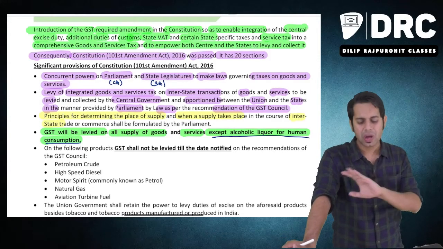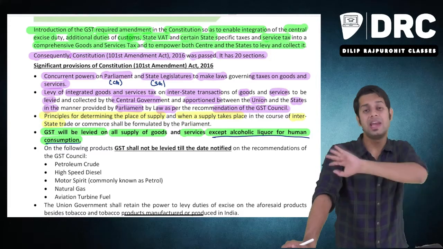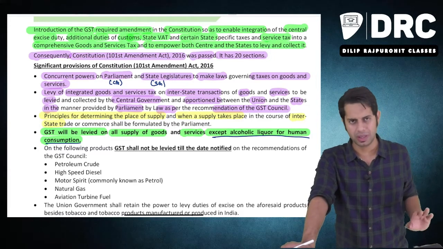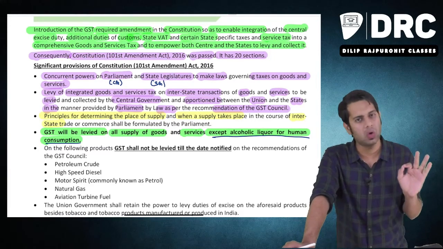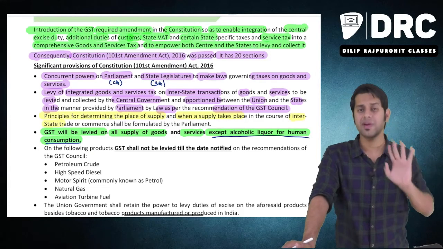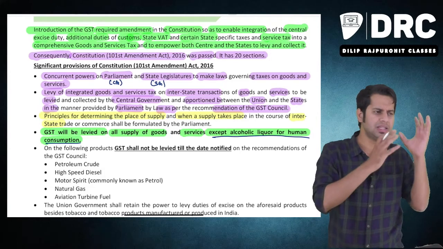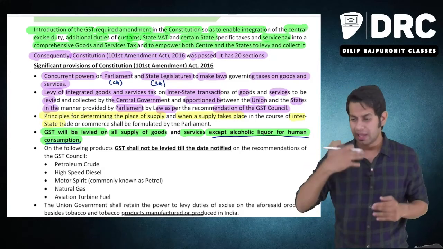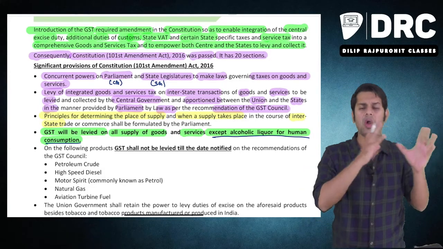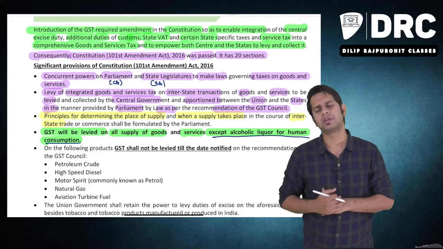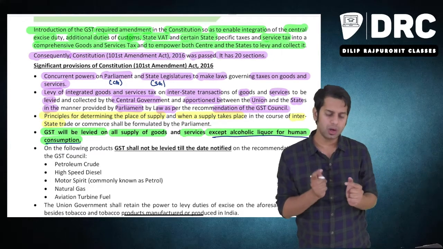But as on today, GST will never be levied on alcoholic liquor for human consumption. Whatever other types of goods there are, there is a pen, there is a shirt, there is specs, there is a computer, there is a fan, etc. There are any services which you are providing, etc. On all the different types of goods, all the different types of services, you should levy GST except on alcoholic liquor for human consumption.